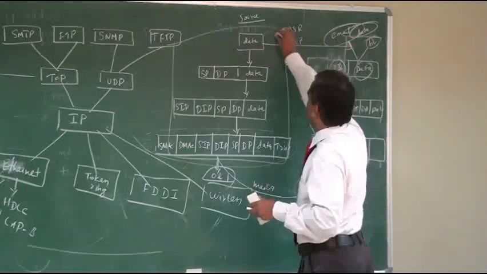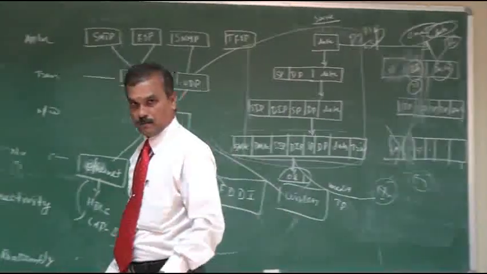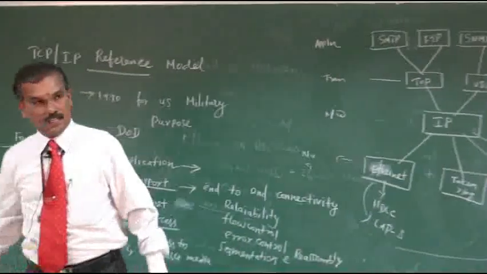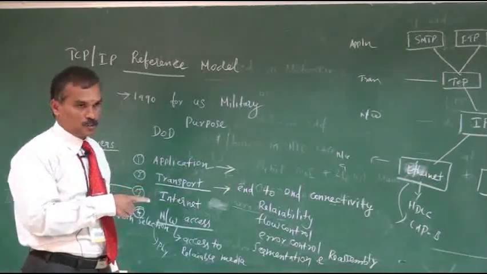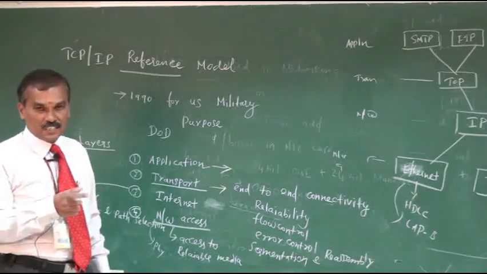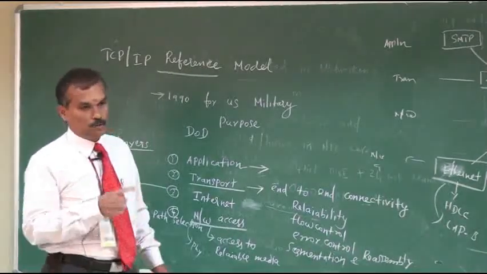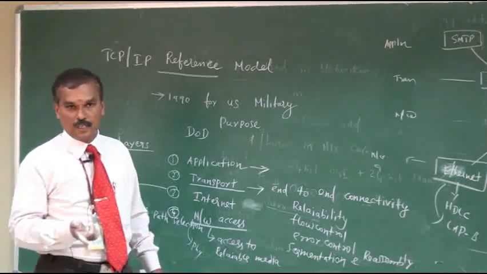Here also you have data. This type of communication is called peer-to-peer communication. The application layer generates the data in the source system, and the data can be seen only by the destination system's application layer. So that is called peer-to-peer, or you can call it process-to-process communication.